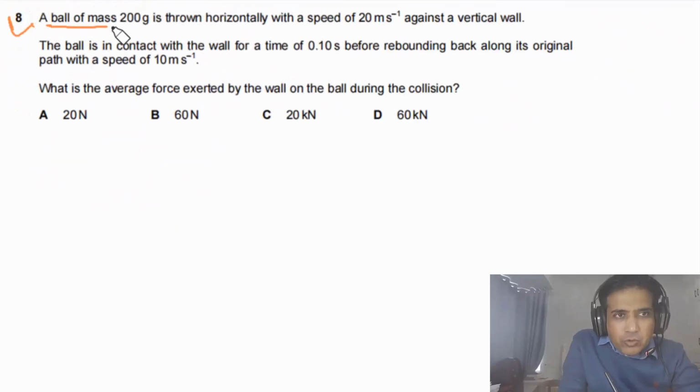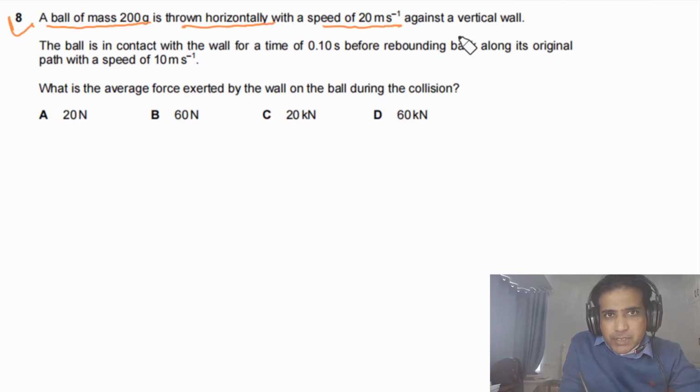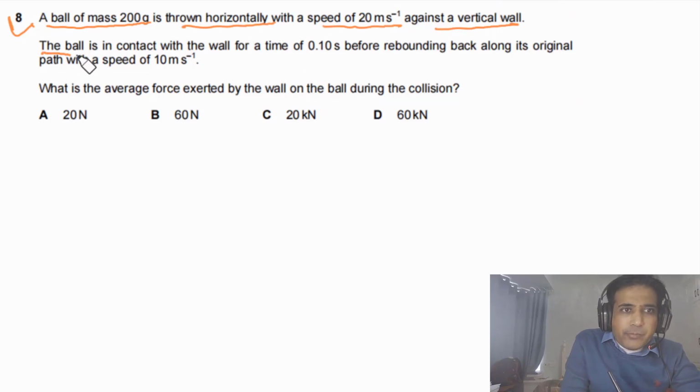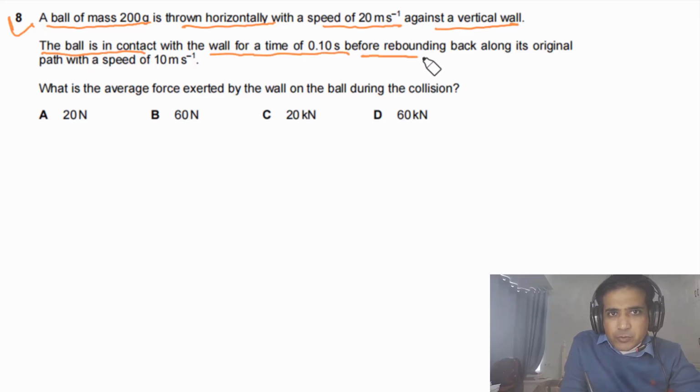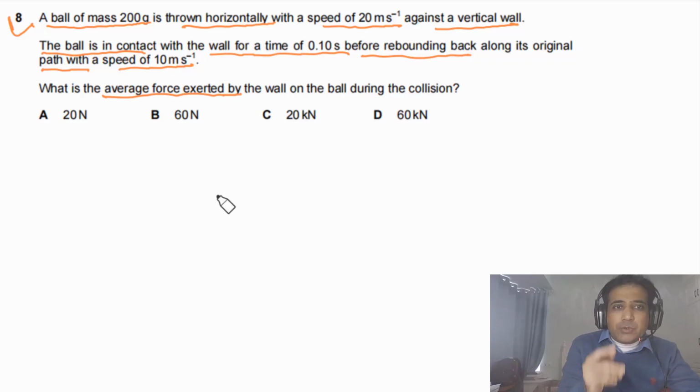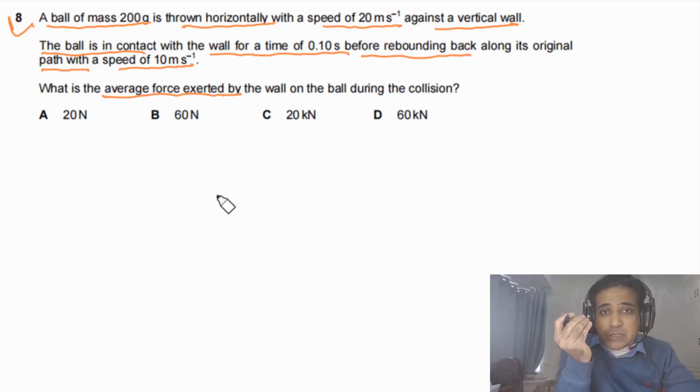Question 8 says a ball of mass 200 gram is thrown horizontally with a speed of 20 meters per second against a vertical wall. The ball is in contact with the wall for a time of 0.10 seconds before rebounding back along its original path with a speed of 10 meters per second. What is the average force exerted by the wall on the ball during the collision? This is a typical type of question. You will see this question based on the same concept almost every year in every paper.